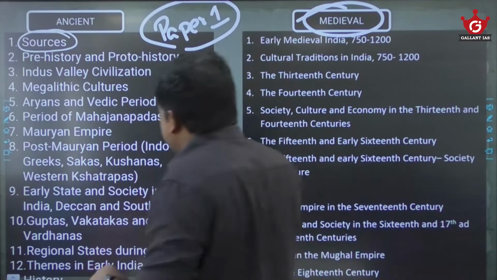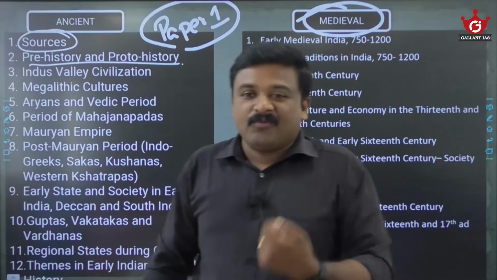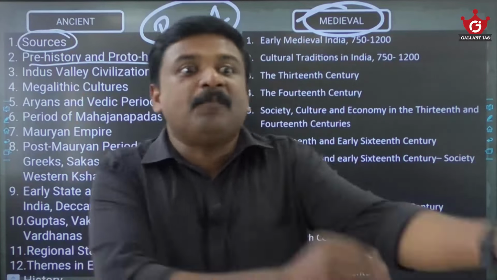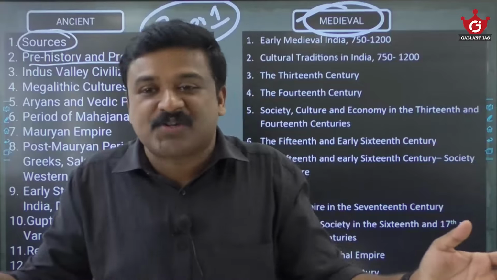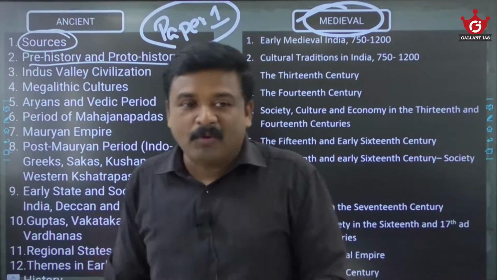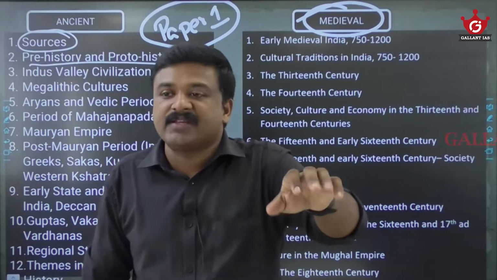Okay. Now the second is prehistoric to proto-historic. What is the prehistoric age? Prehistoric means regarding that particular age, no written records are available. Mostly we depend on the stone tools or whatever things they used.